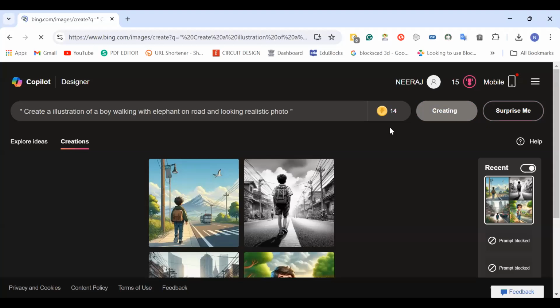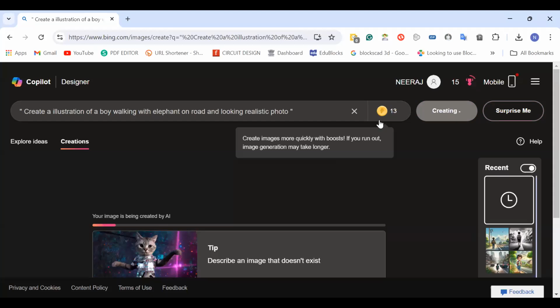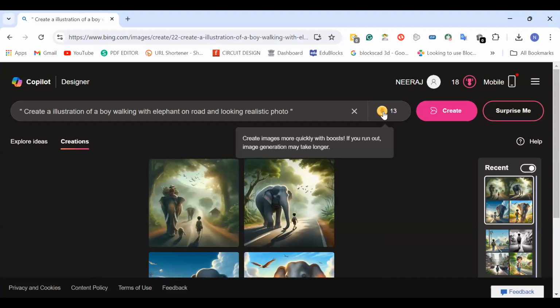Can you see here we have some coins. If I have 13 coins remaining, it means I can create 13 illustrations or 13 images. Every day you get 15 coins again, which means I can create only 15 images per day with a single account.